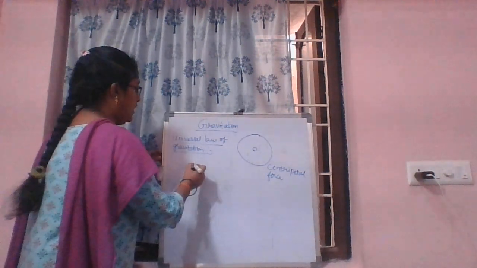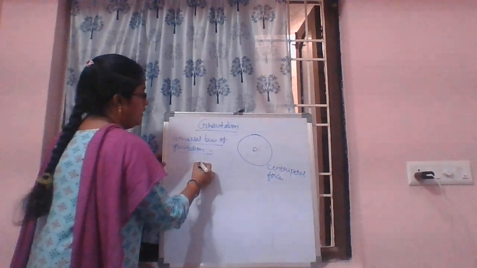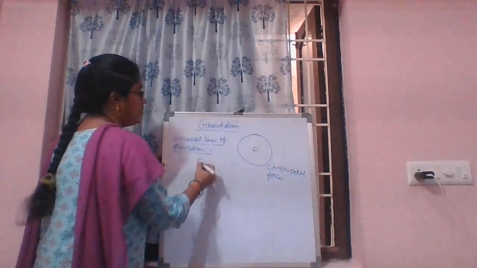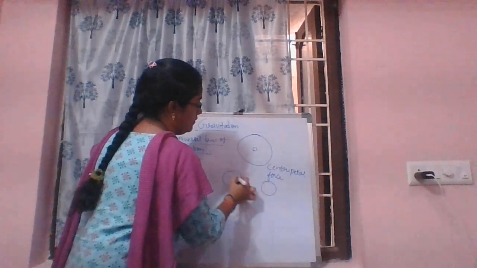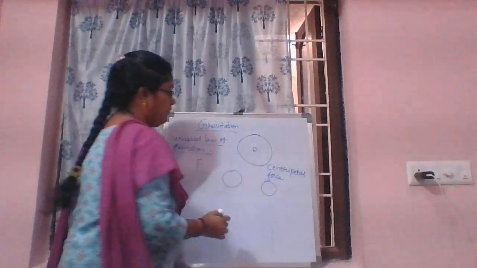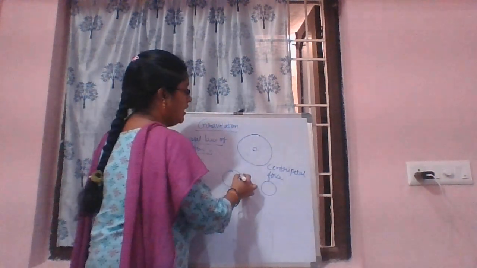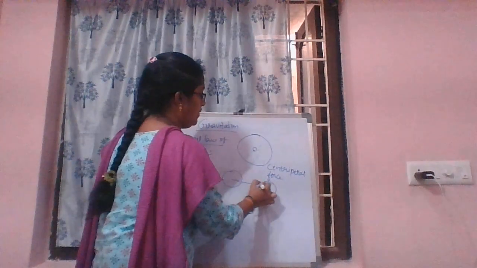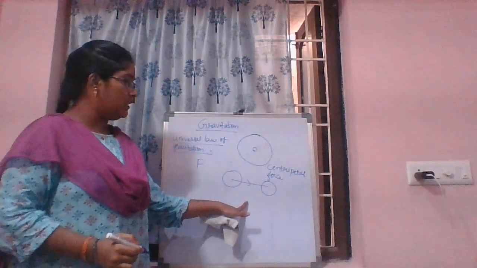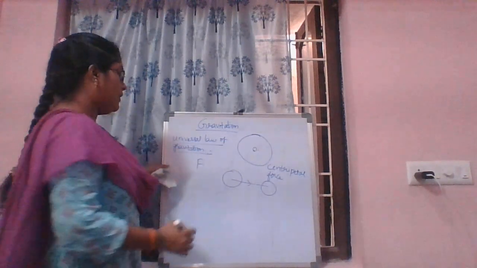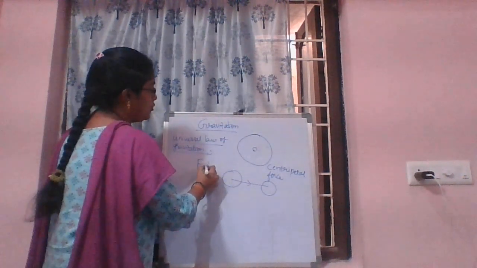Let's take F as the force. Let's take two objects which are away from each other. These two objects will attract each other. The force between these two objects, F, is proportional to the masses.